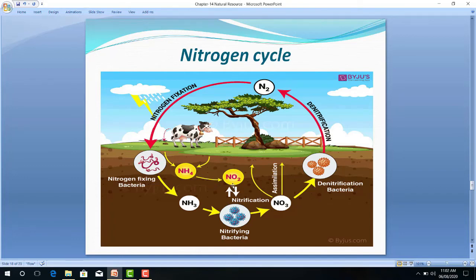Now these nitrites form directly from ammonia. The second process is when lightning takes place. Lightning means what? बिजली जब गिरती है.